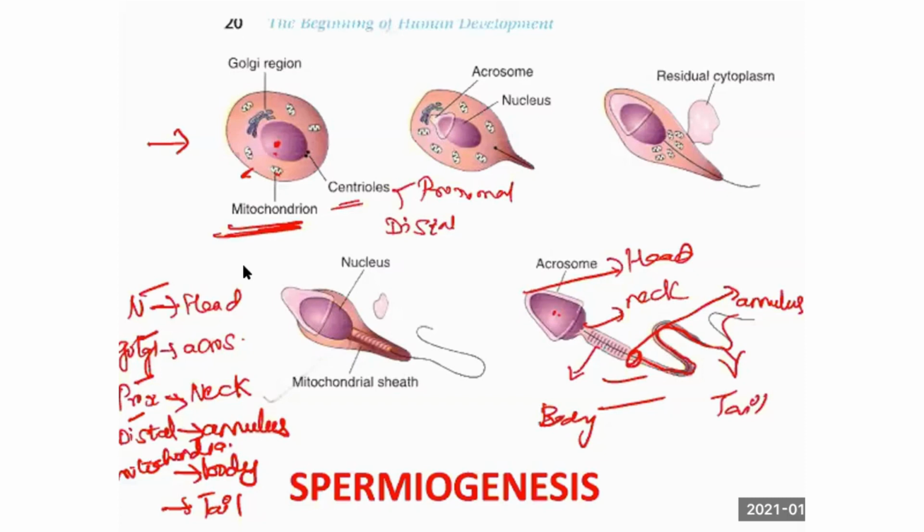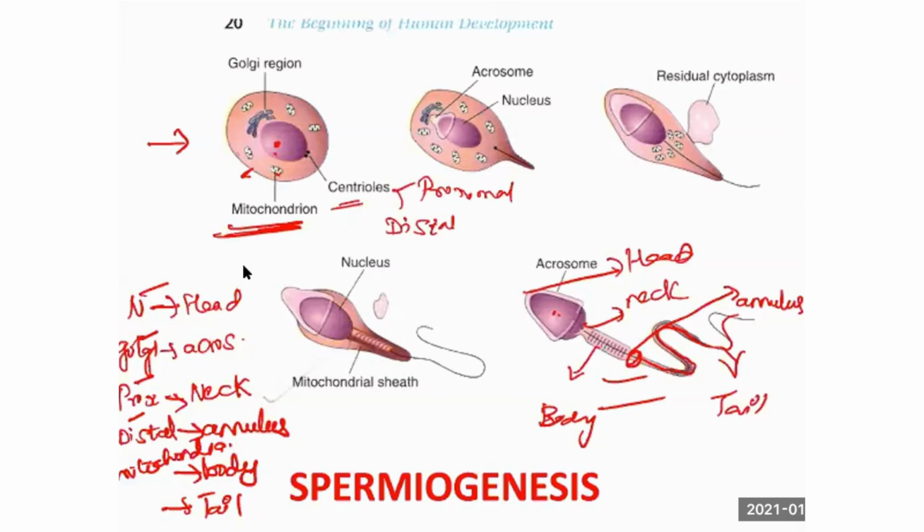We need a bulk to be poured into the female genital tract, otherwise flagellar movement is not possible. So clear, 3 to 4 ml should be present during each ejaculation for the movement of the sperm. That fructose secretion is from the seminal vesicle. So that completes, very briefly, the sperm derivatives.